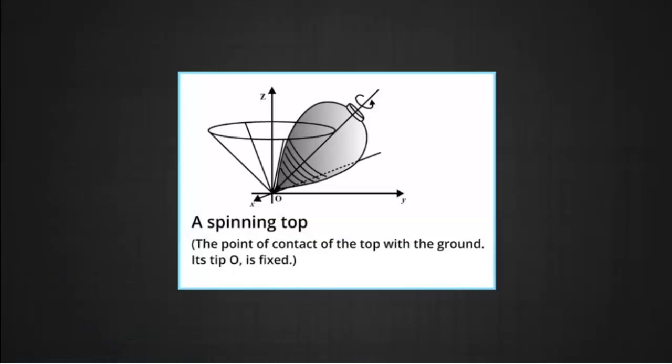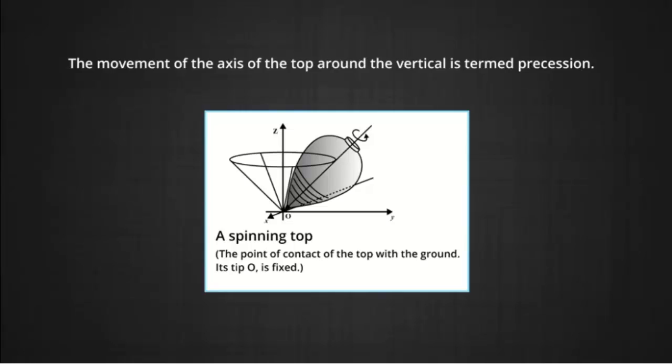A prominent example of such a kind of motion is a top spinning in a place. Here we assume the top does not slip from one place to another, so it does not have translational motion. We know from experience that the axis of such a spinning top moves around the vertical through its point of contact with the ground, sweeping out a cone as shown in the figure.